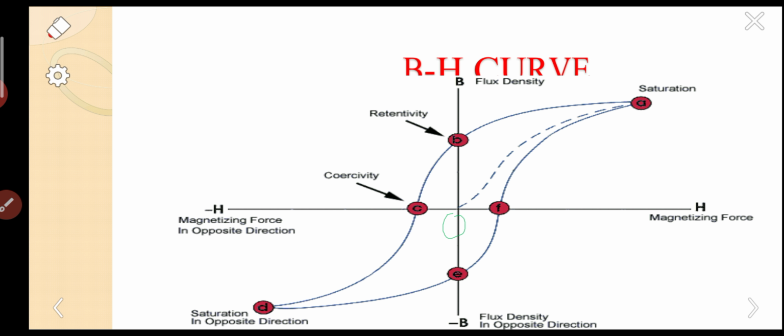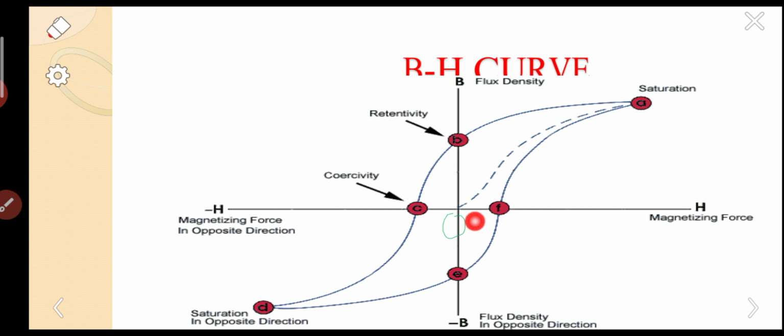So what are the major things you have to remember? OB is retentivity. OC is coercivity. Retentivity means the magnetic field remaining inside the material even though the applied field is zero.